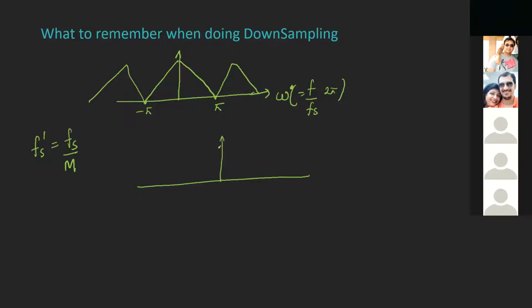How will it be reflected in X(omega)? Maybe something like this. Omega prime will be F by Fs, Fs by M will come in the numerator. Fine. So whatever is at pi will shift to M into pi. Whatever is at minus pi will shift to minus M pi. Clear? Okay. And similarly, other copies.